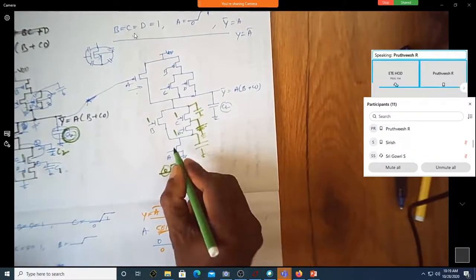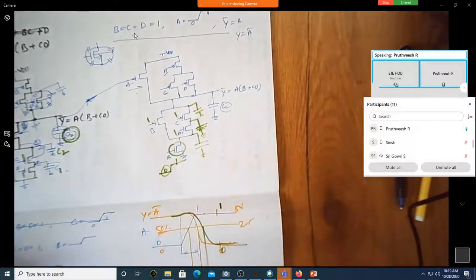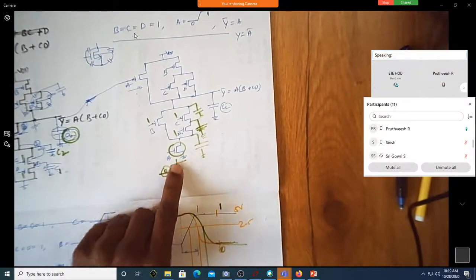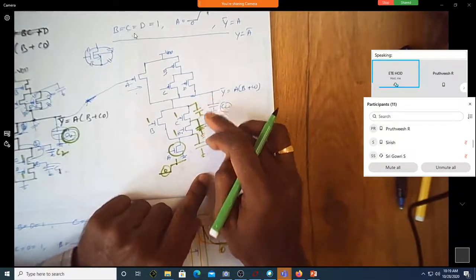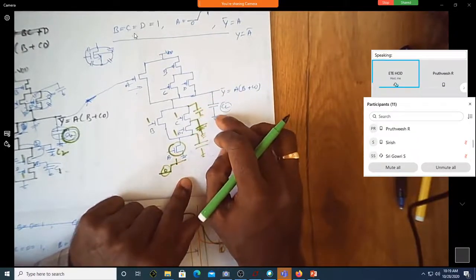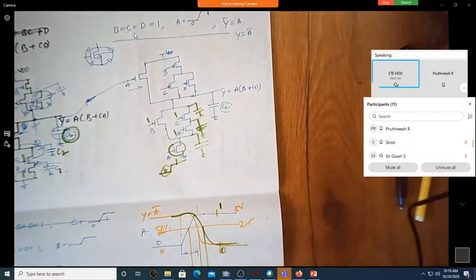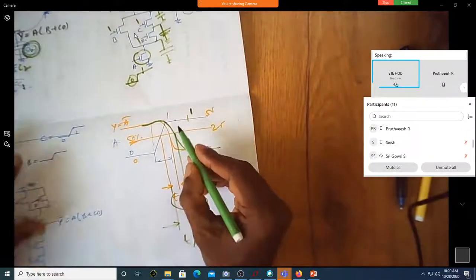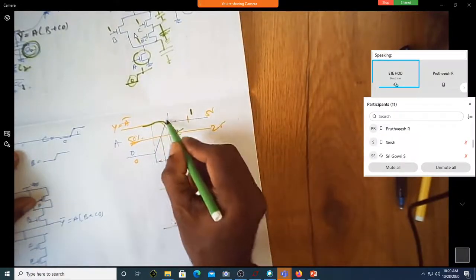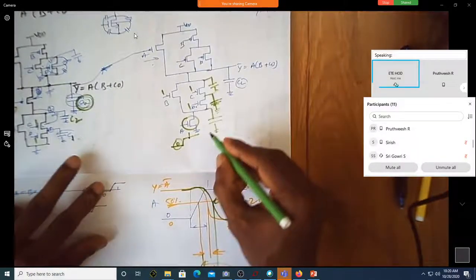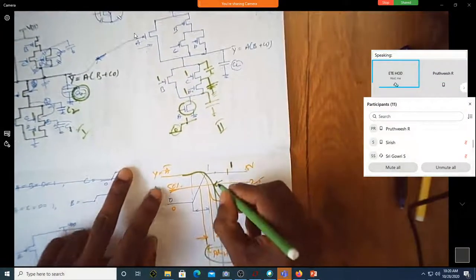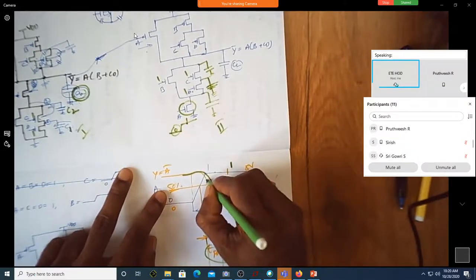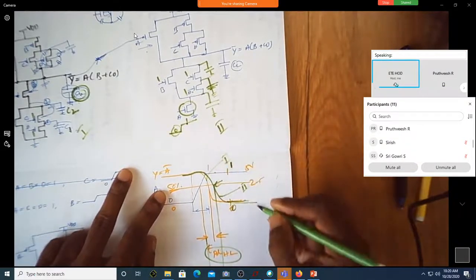Assume that A is a critical input. All the capacitances are waiting for this to discharge naturally, because when you have more charge to discharge with the same path, it certainly takes more time. That's why you can see in this green one, it is taking a longer time. If I say this is the first case, shall I write this is the second one and the yellow one as the first one?